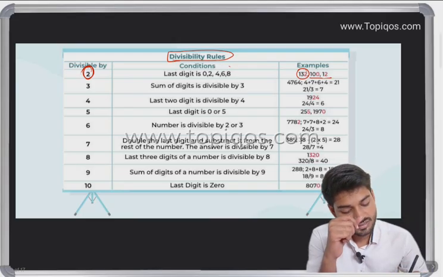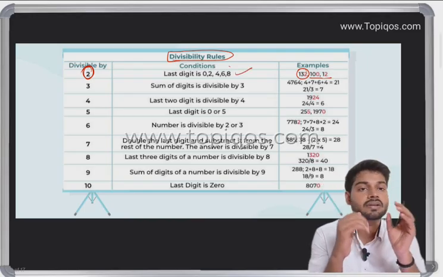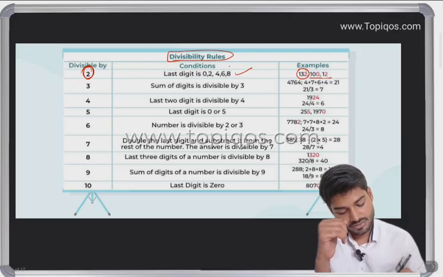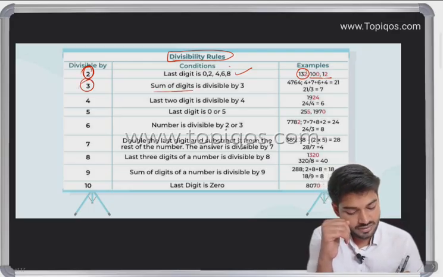If the last digit is 0, 2, 4, 6, or 8, then it is definitely divisible by 2.